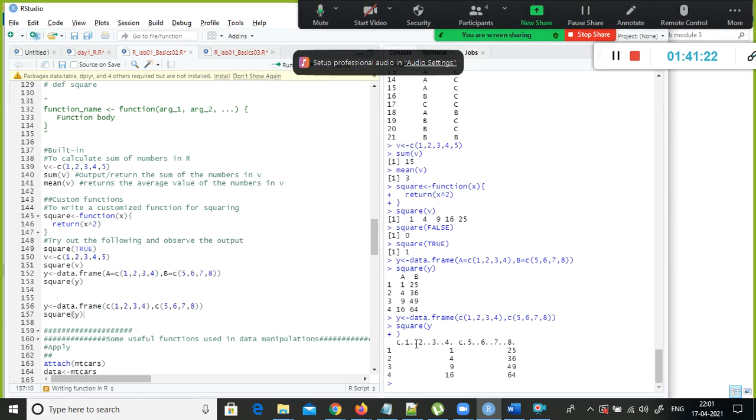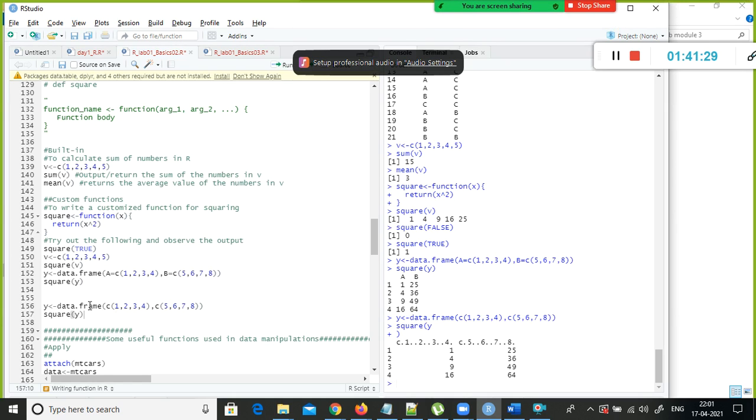So look here, the column names are 1 2 3 4, something like that, which doesn't look meaningful. Hence what I did, I assigned a vector to a variable called A. So for this one, the column name, which is called your metadata, is A and B, a meaningful name for the column.